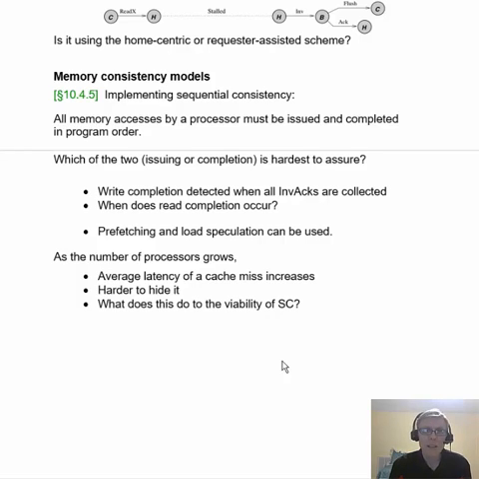But as the average number of processors grows, the average latency of a cache miss increases just because it can go out farther in the network or farther into the far reaches of the multiprocessor. So it can take longer, and that means it's harder to hide it. So when memory operations take longer, and all memory operations to share data need to be serialized throughout the entire system, it just becomes less viable, and so sequential consistency becomes just unachievable as your system gets really large.